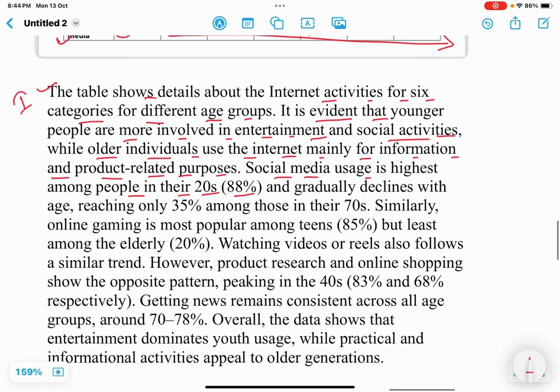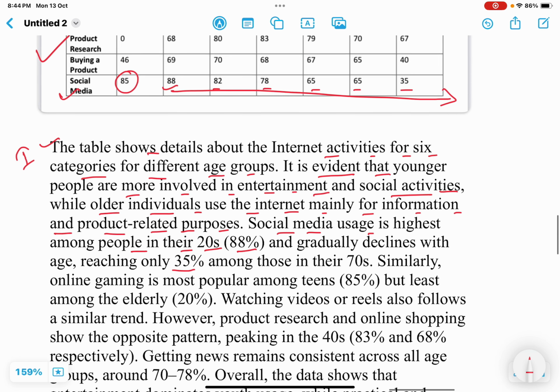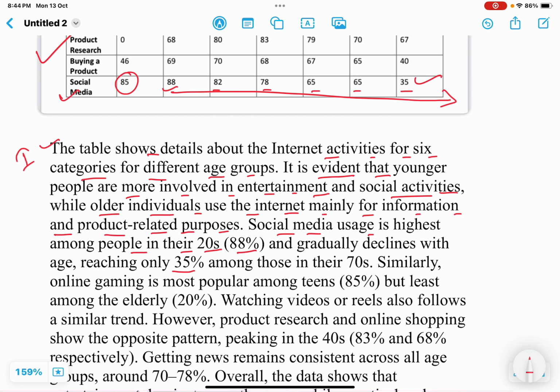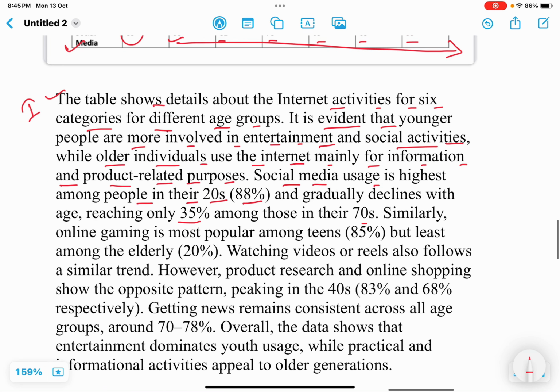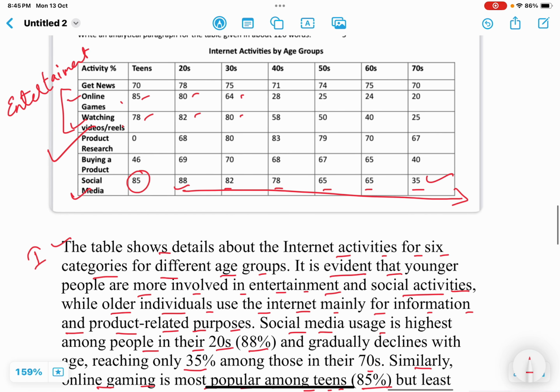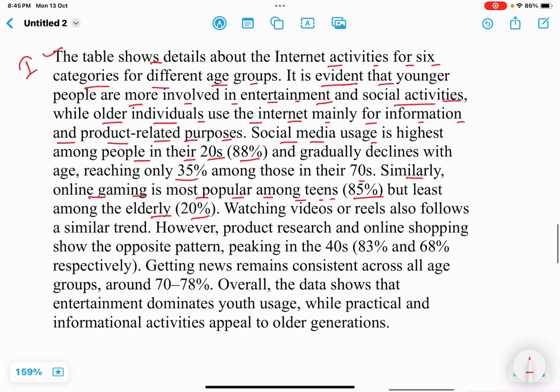It gradually declines with age, reaching only 35% among those in their 70s. Next, similarly, online games and watching videos also follow the same trend. Online gaming is most popular among teens, that is 85%, but least among the elderly, only 20%. Okay, so here it is, online games 85% and 20%.